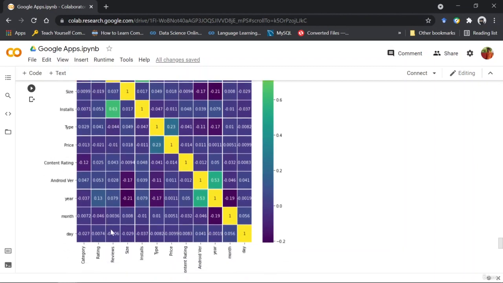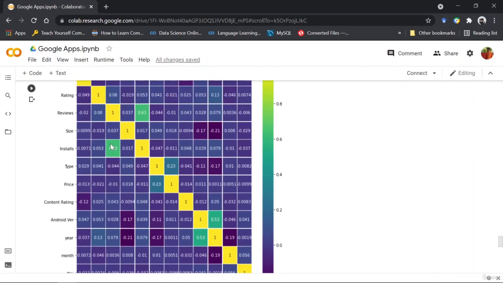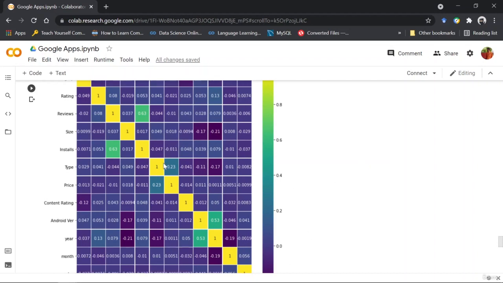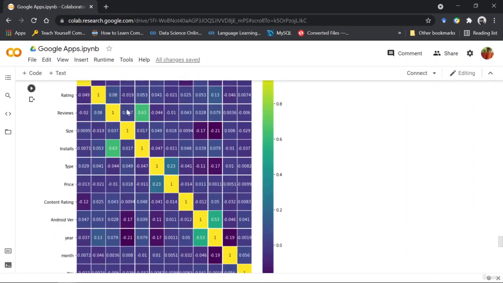Again, installs and the reviews are also much related, and that is because if there's going to be a very good review or very high review, it would have meant that a lot of people have installed this, or a lot of people are going to install it, right? Because the reviews have been so good. So in this way, you can infer how each and every column is being related to the other, and in turn be able to understand which column is able to produce much changes in the rating or in your prediction column.